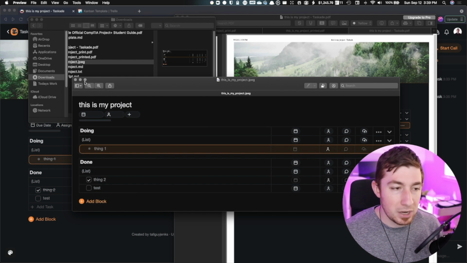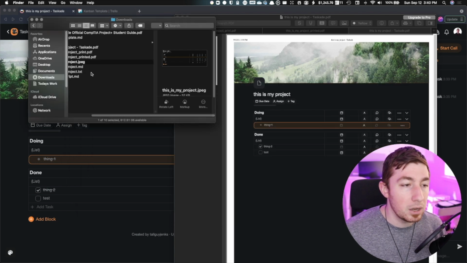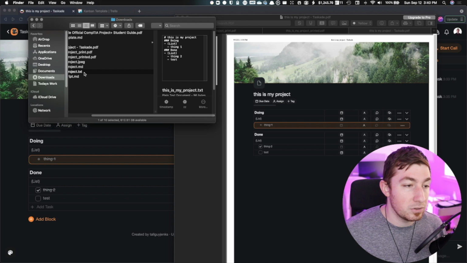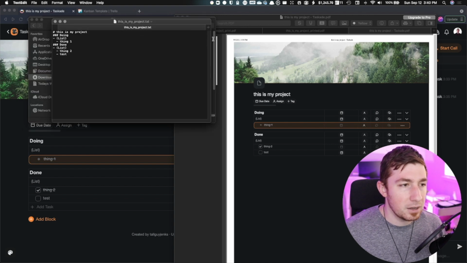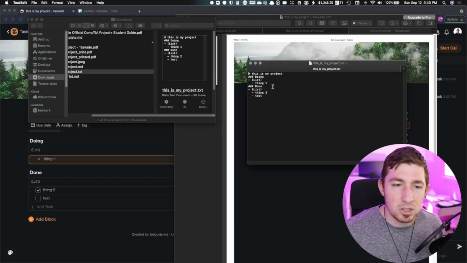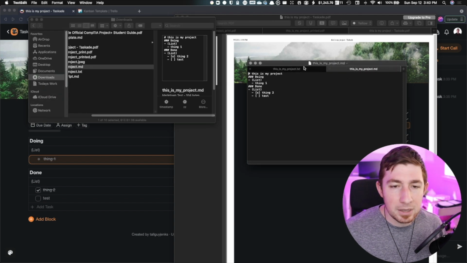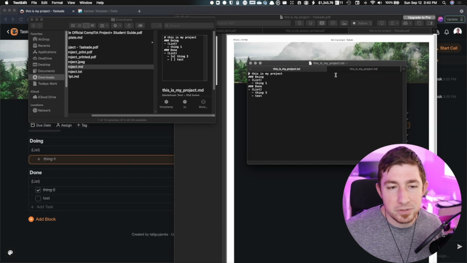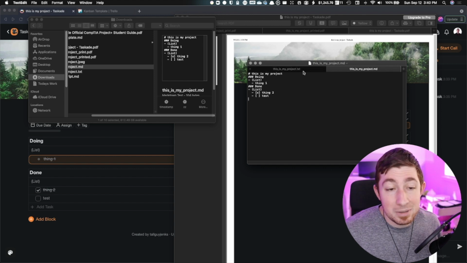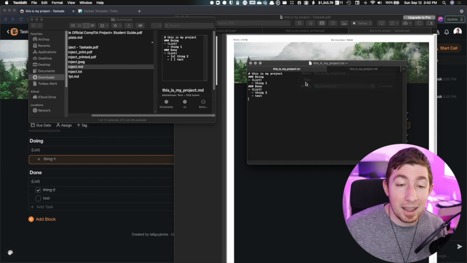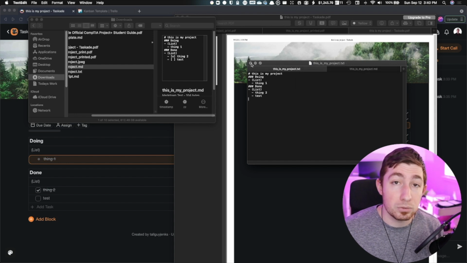Just show an image and bam, there you go. Now let's look at the text options. If I went to .txt, it actually does look like Markdown. It's pretty much Markdown. But if I went to Markdown, it actually adds those little task boxes. So there's not really too much of a difference. I'm not sure why they add list here. Got me. But there you go. You have plain text import and export, which is a really cool thing.